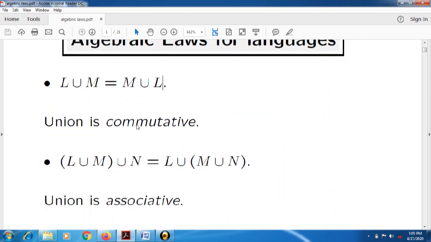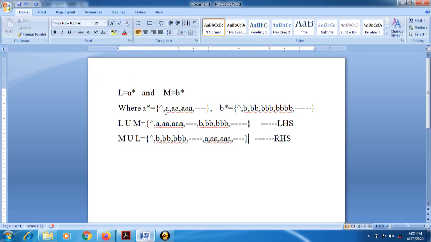Then union is associative. We have now seen the commutative law. Now we will see the law related to union being associative. We have already taken two values, so we will take the remaining values. For that we will require one more regular expression. Suppose we take one more regular expression, capital N is equal to C star.